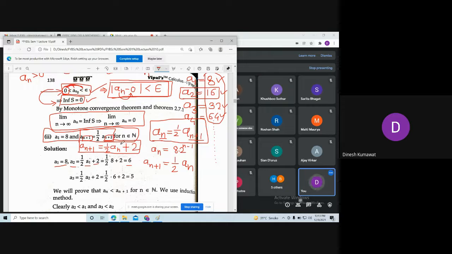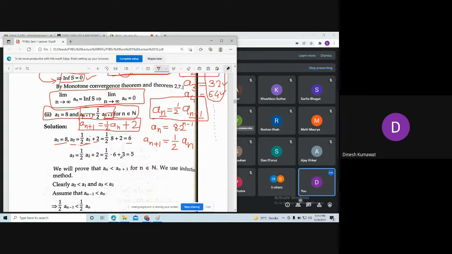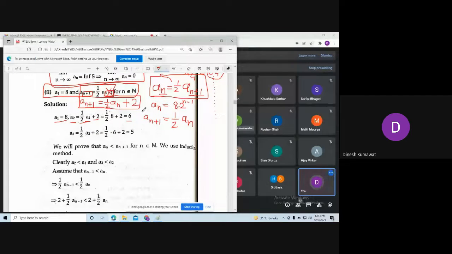Is it clear? Yes, sir. See, then only we are getting 1 upon 2 times a1 plus 2. So see, they made this mistake there, so we end up making all these mistakes. Okay, so we still have 1 minute.